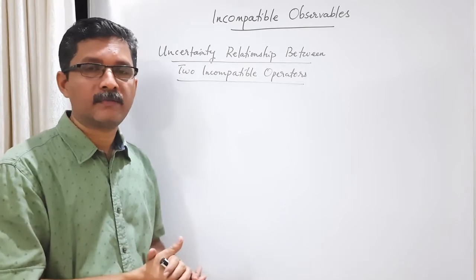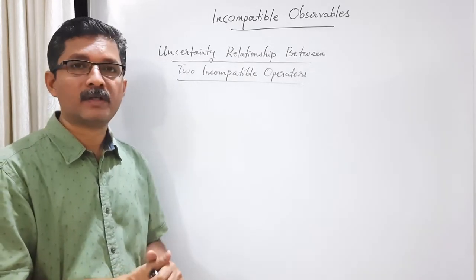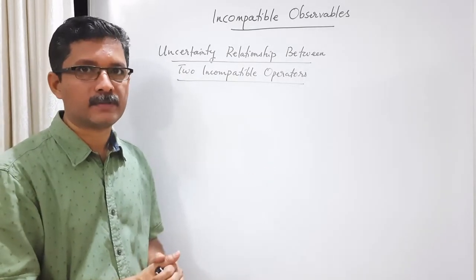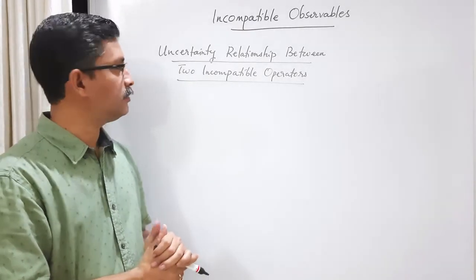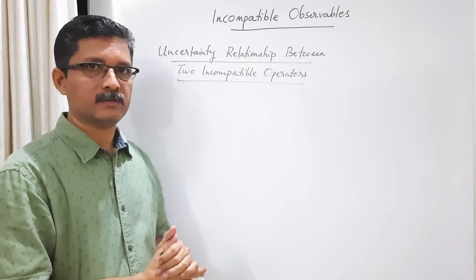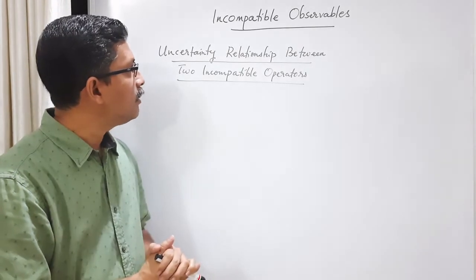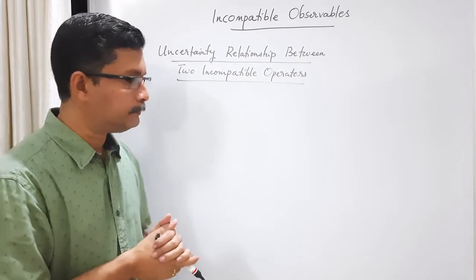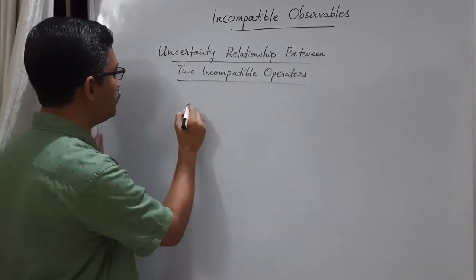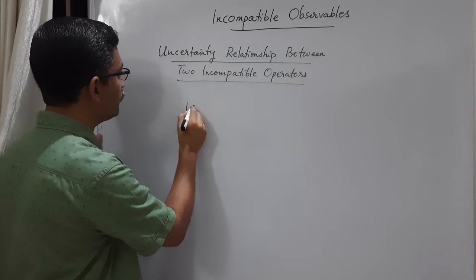Now let us combine the idea of incompatible observables or incompatible operators and the measure of the spread when these operators are dispersed in a particular state. This will lead us to the uncertainty relationship between two incompatible operators. Okay, let us see what it means. First, we start by asking the question. Suppose the system is in a particular state, let us say ket alpha.